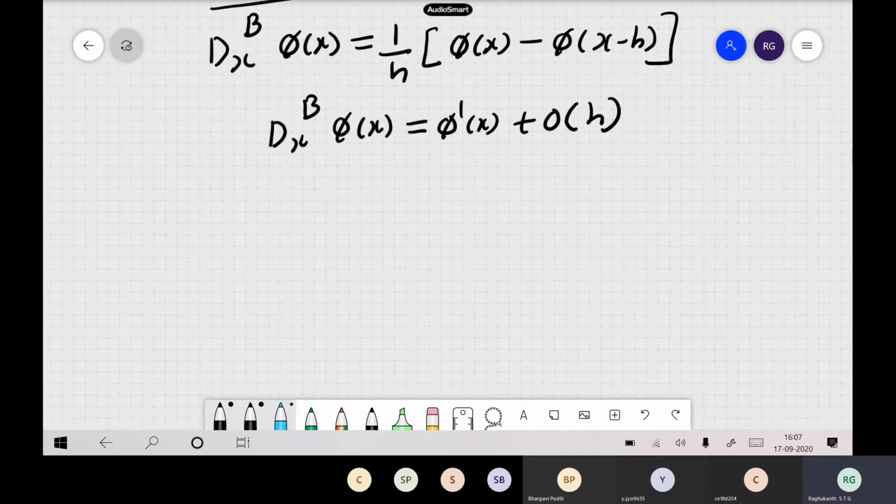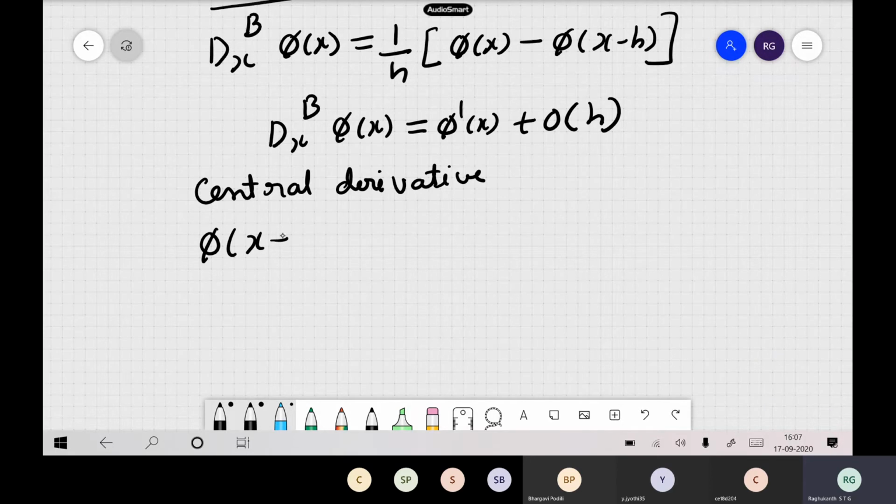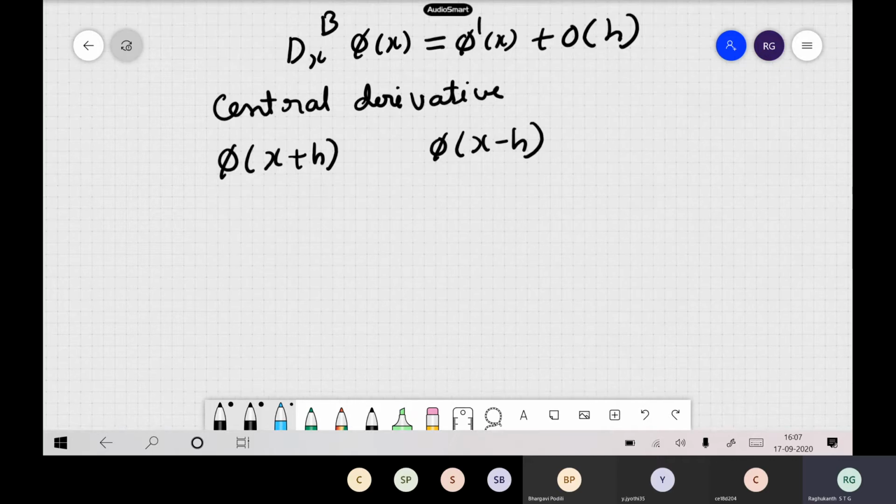Now you can find the central derivative also, the central difference. For this you require the Taylor series expansion for x plus h, and you also write the Taylor series expansion for x minus h. Then you can write the derivative. We write this as dx.